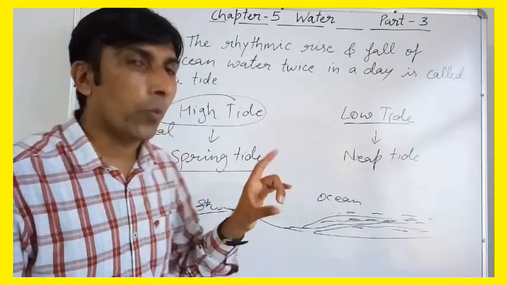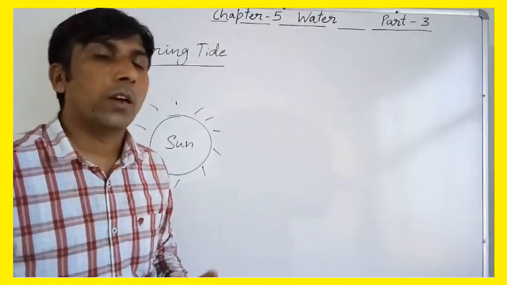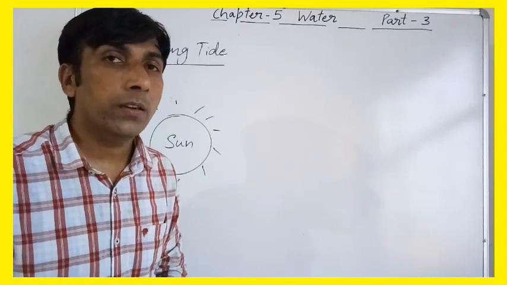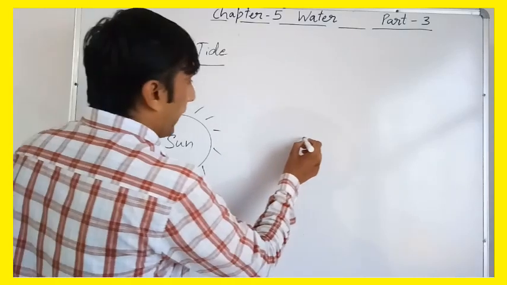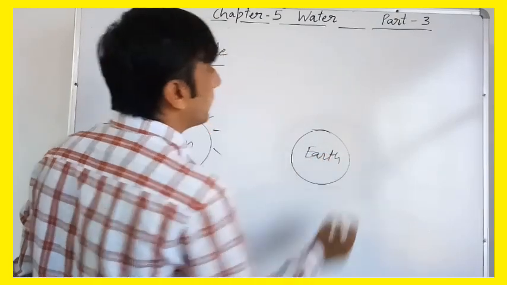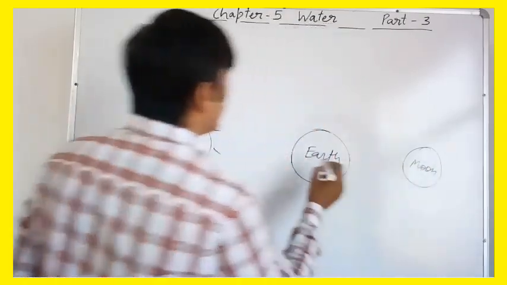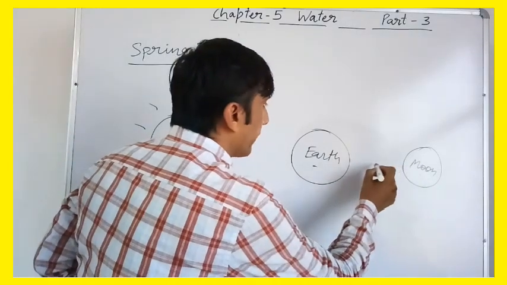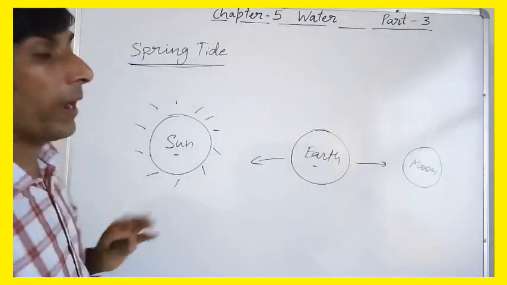So let's understand why it happens. Now let's understand first high tide or spring tide. Why does it happen? Due to the gravitational force. Suppose this is Sun and this is Earth and this is Moon. When Moon, Earth and Sun are in the same line, due to the gravitational force, like this, it causes spring tide. Why?